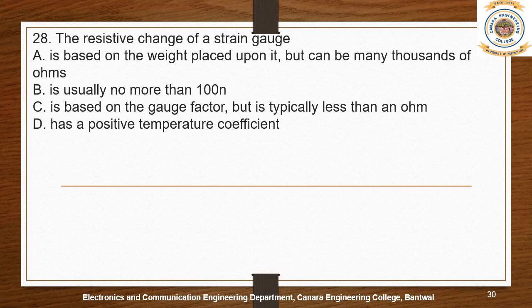When we apply some strain or pressure on the resistance, since resistance and strain are proportional to each other, as the strain increases the resistance also increases, and as the strain decreases the resistance also decreases. So if you find the resistance, you find the strain. According to this, the right answer is option C: based on the gauge factor, but typically less than one ohm. Yes, the right answer is option C.